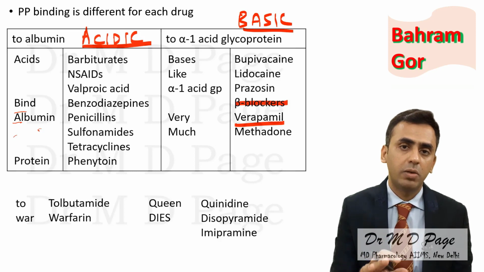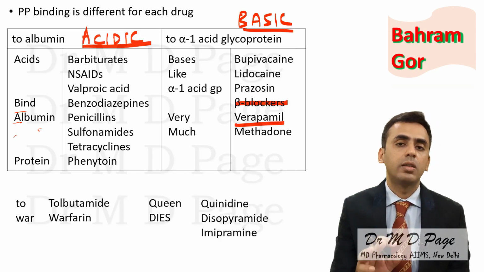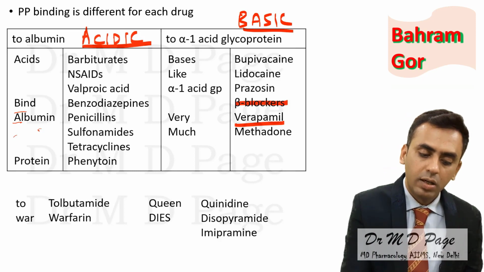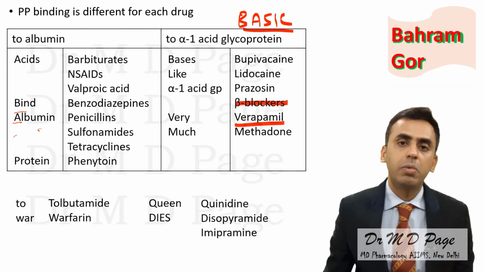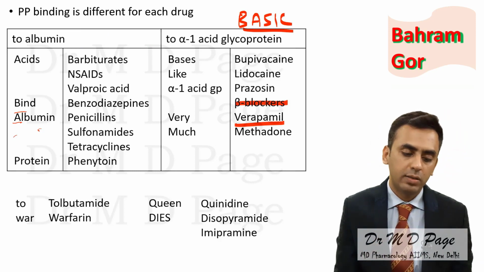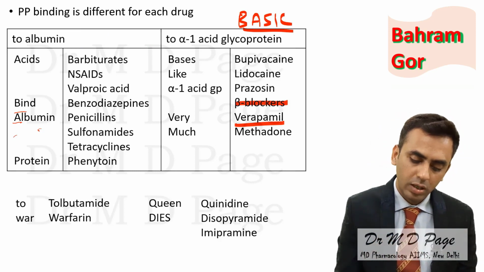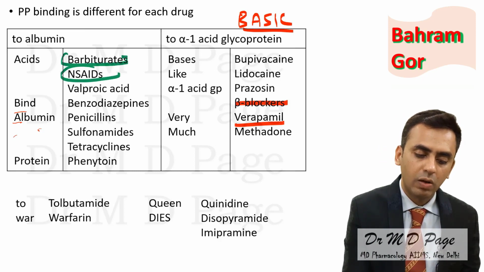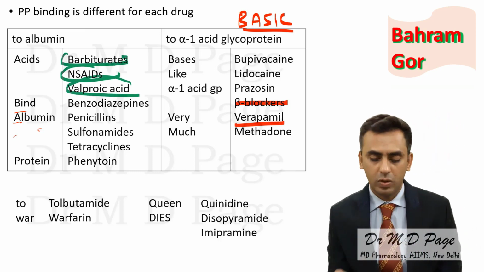So in general pharmacology, there is nothing like always or never. Highly plasma protein bound drugs cannot be removed by dialysis, but a few drugs can be removed, and these include barbiturates, NSAIDs, valproic acid. These are removed by hemodialysis.